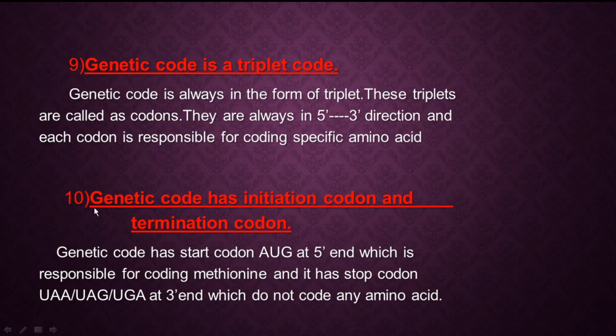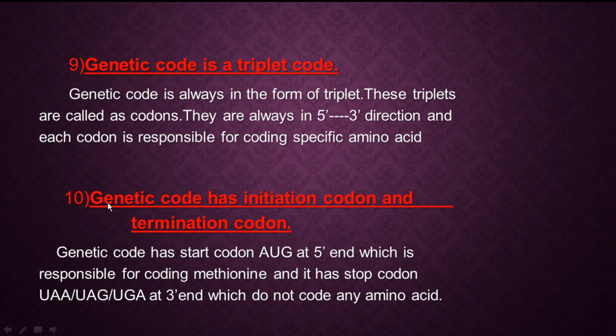Means what? If this is the genetic code, this end is naturally the 5' end and this end is the 3' end. Always the 5' end is called the start codon. Whatever codon is present here is called the start codon, and whatever codons are present here at the 3' end are called stop codons.